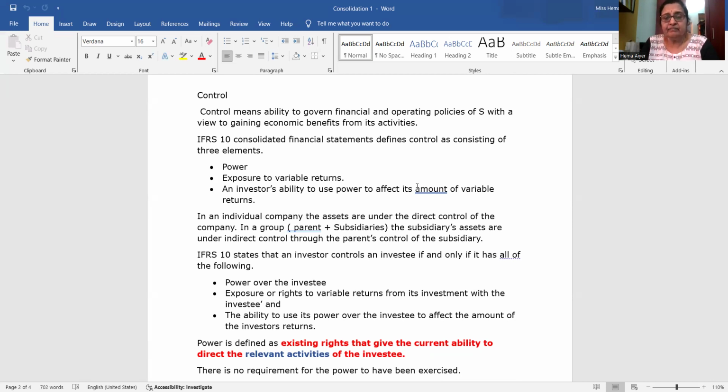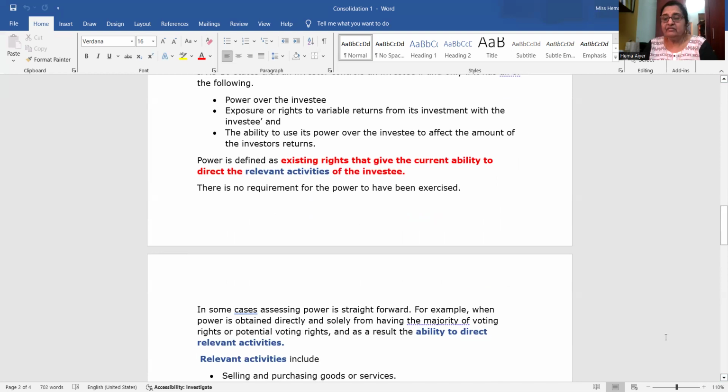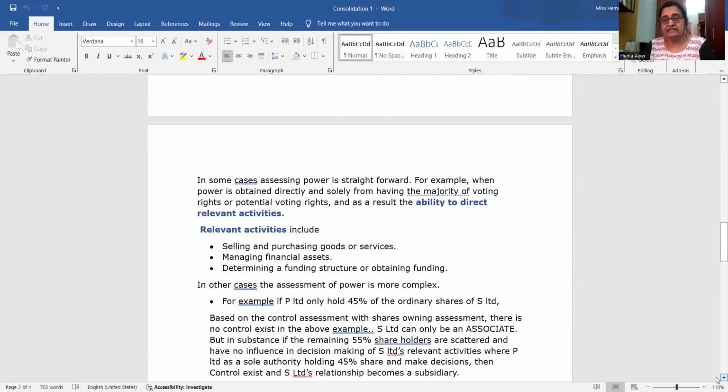That power is there. So what are the relevant activities? It is the ability to use the power over the investee to affect the relevant activities. Generally, they are the selling and purchase of goods and services, managing financial assets, and determining the financing, or obtaining funds.